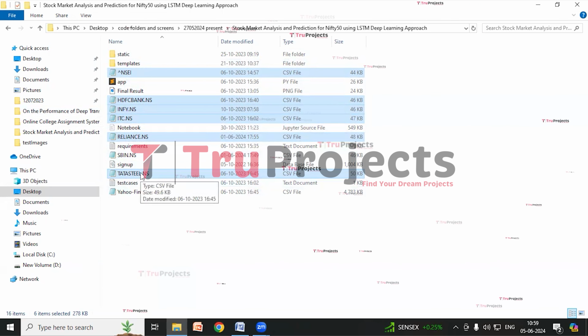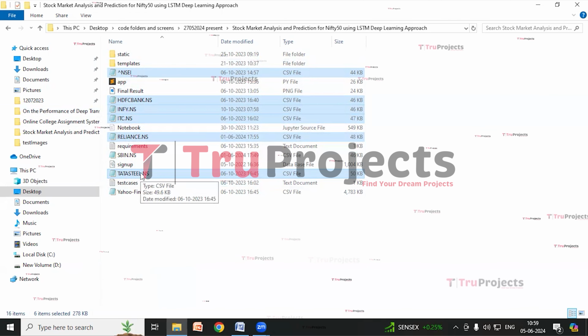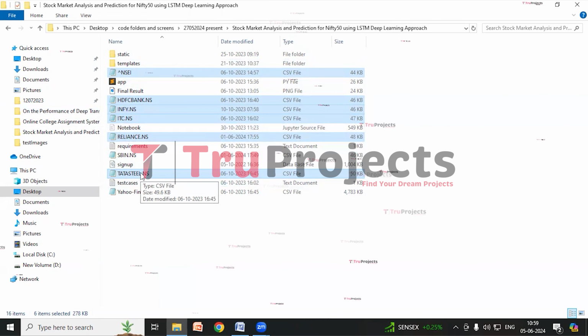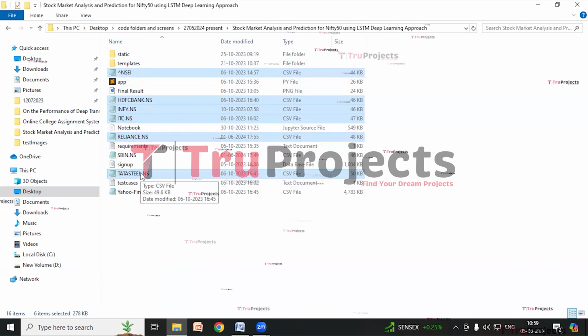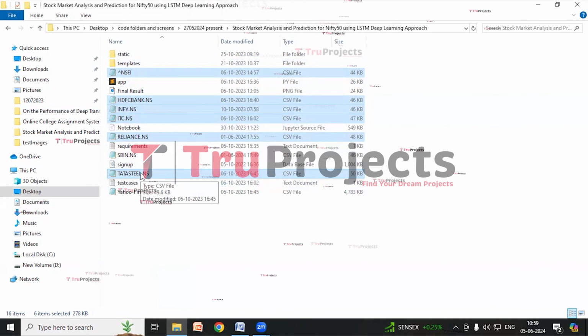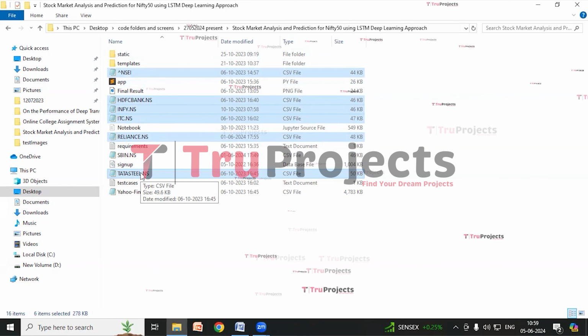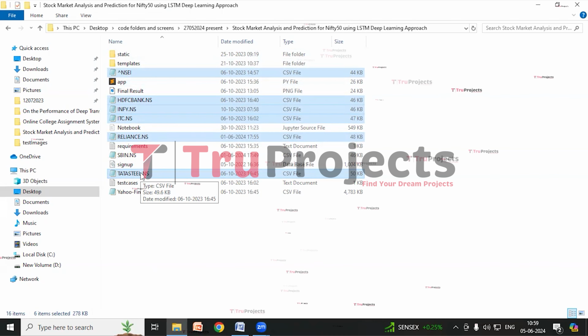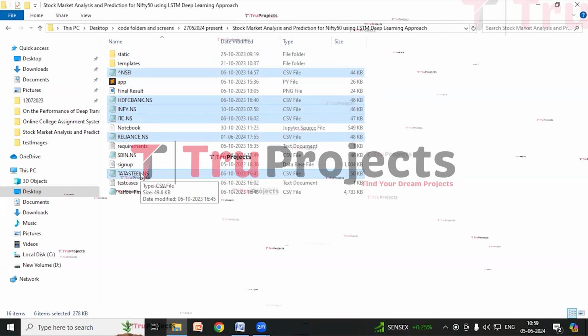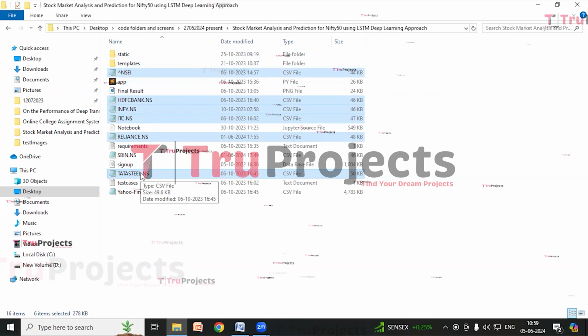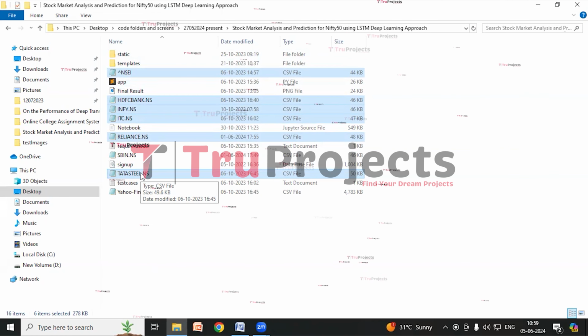So I have respective stock price datasets in these CSV files. Each file includes date, opening price, closing price, highest price, lowest price, trading volume, and other financial metrics, offering a comprehensive view of their stock performance over the last 3 years from 2021 to 2023.